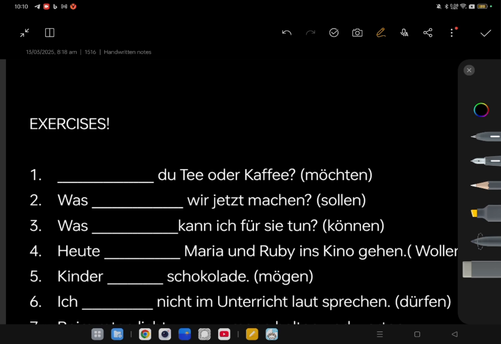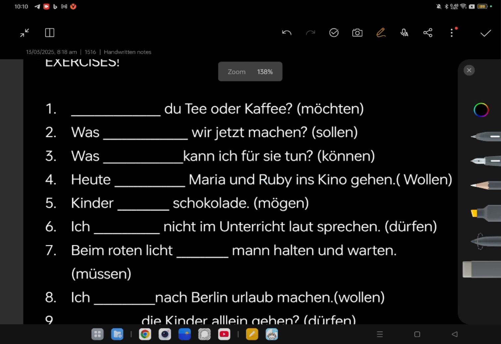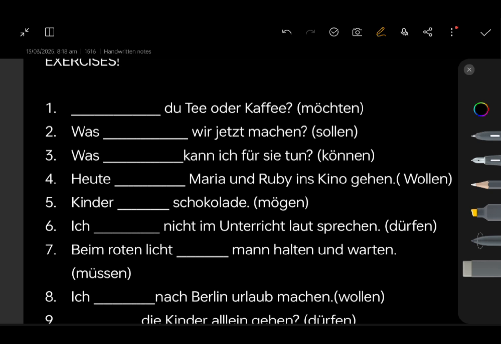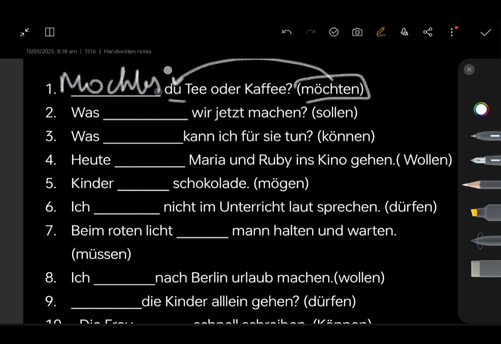Now let's put your knowledge to the test. These sentences are really simple, so please pay a little bit of attention and you must be able to crack it. First up: dash, du, Tee oder Kaffee. And the verb is möchten. Du. How do you conjugate möchten into the du form? You're right. Möchtest du Tee oder Kaffee?